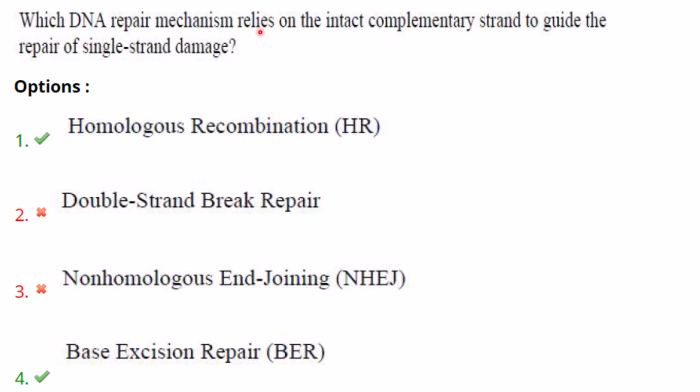Then, which DNA repair mechanism relies on the intact complementary strand to guide repair of single strand damage? So there should be a complementary strand and there should be single strand damage.